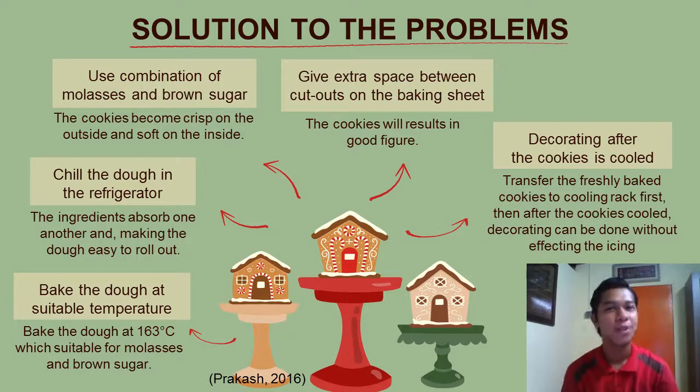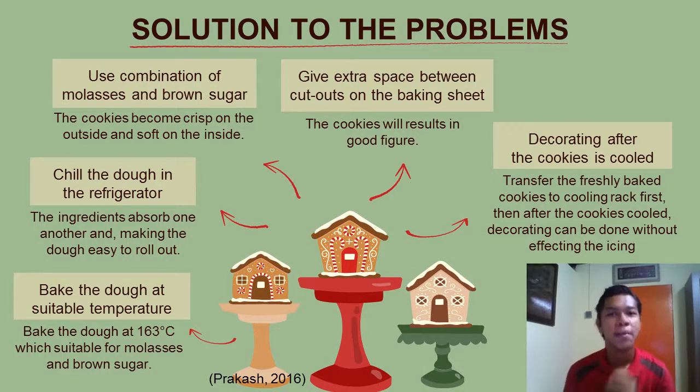Now I will explain the solutions to the problems. The first one is to use a combination of molasses and brown sugar, as the cookies will become crisp on the outside and soft on the inside. Next is to chill the dough in the refrigerator before rolling and cutting, as the ingredients will absorb one another, making the dough easy to roll out.